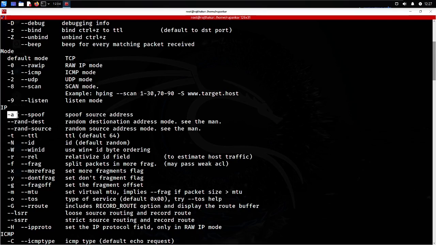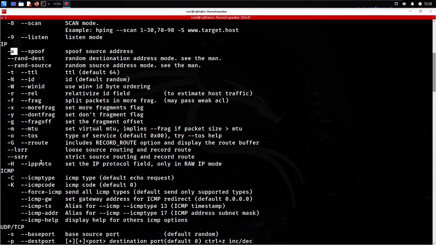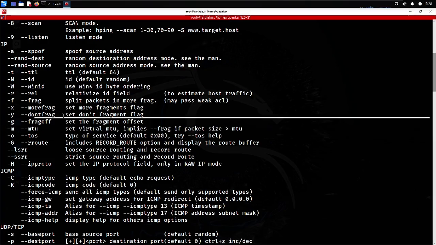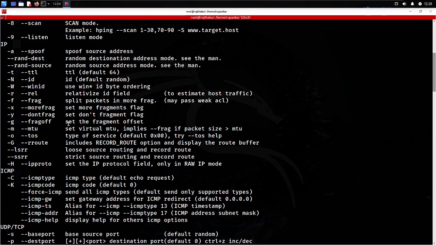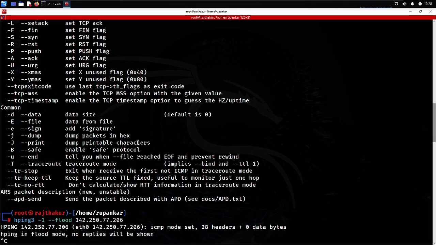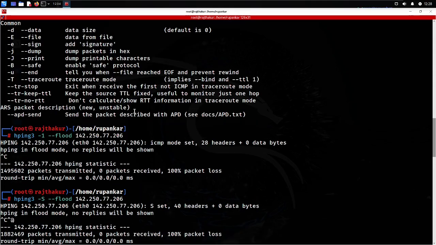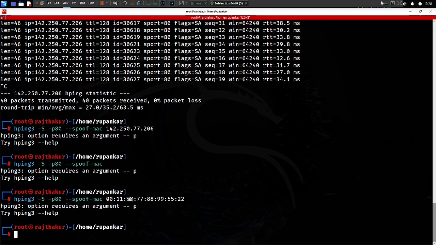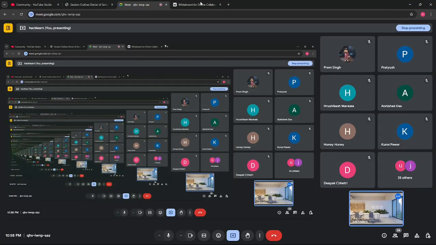And after that, for spoofing an IP address, you will be using the -a parameter to spoof your IP address and send packets. Then some other attacks. I think I have covered a lot of attacks over here. After the class, try a few more attacks like the -o option. Try to use -o also. The -g option you can also use, like fragmentation off, and you can attack at that time also. The -r option you can use for relative ID fields, and then -e for a signature. These are very common, and I think most of these are common. After the class, try to use some of them.